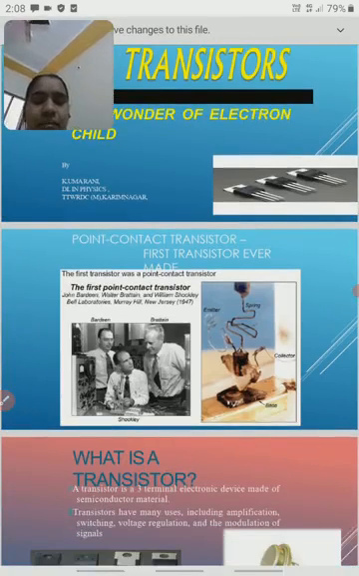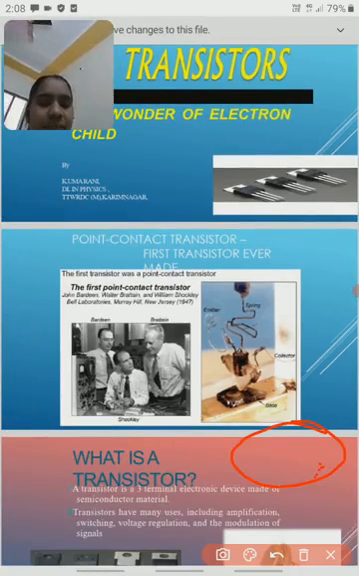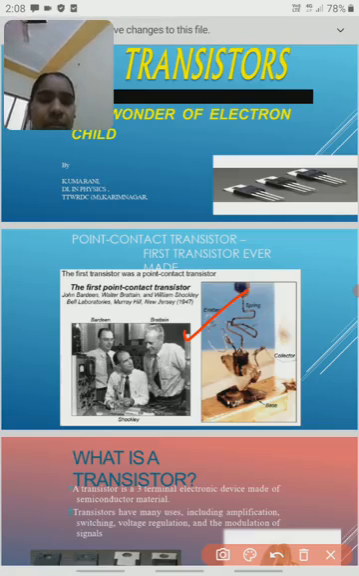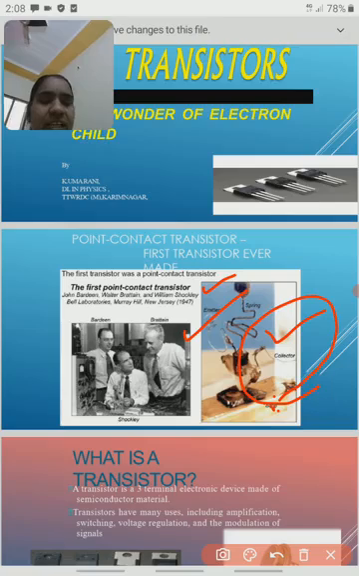First of all, the transistor was invented by three scientists in 1947: John Bardeen, Walter Brattain and William Shockley. All these three scientists invented this transistor in 1947. This is the first transistor, which we call the point contact transistor. These are the three scientists.